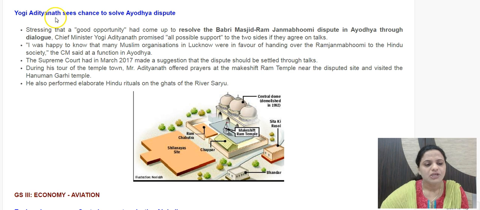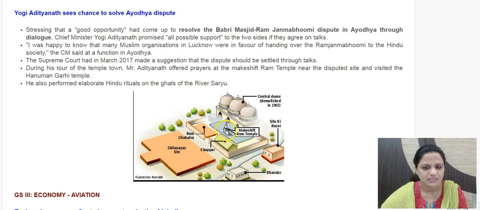The next is Yogi Adityanath sees chance to solve Ayodhya dispute. So this is the Uttar Pradesh Chief Minister. He was on a visit to Ayodhya, even in the context of the case being revived against senior BJP leaders like L.K. Advani too. So in this context, he also was in Ayodhya, in Lucknow, and he visited the temple here, the makeshift Ram temple which is present here.